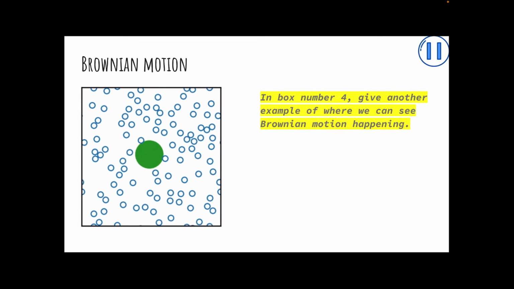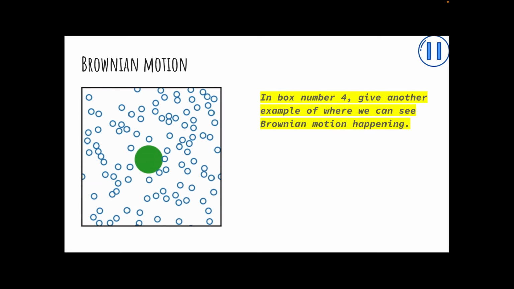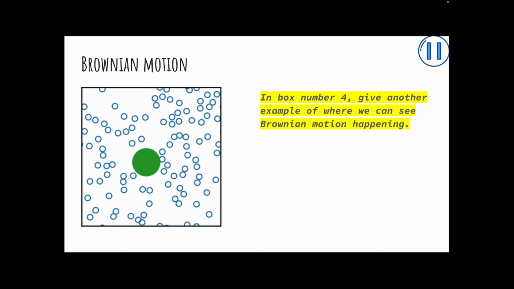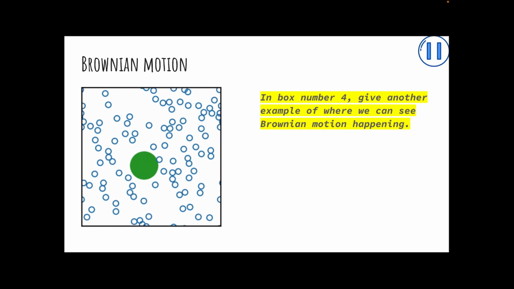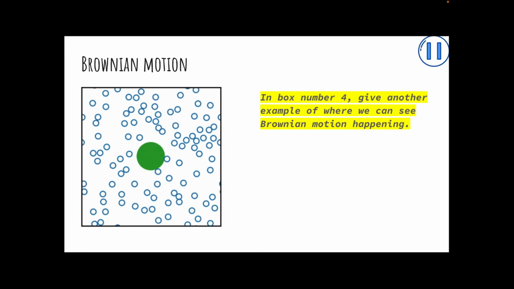In box number 4, give another example of where we can see Brownian motion happening. You may need to Google this for more help. Pause the video until you have your answer written down.